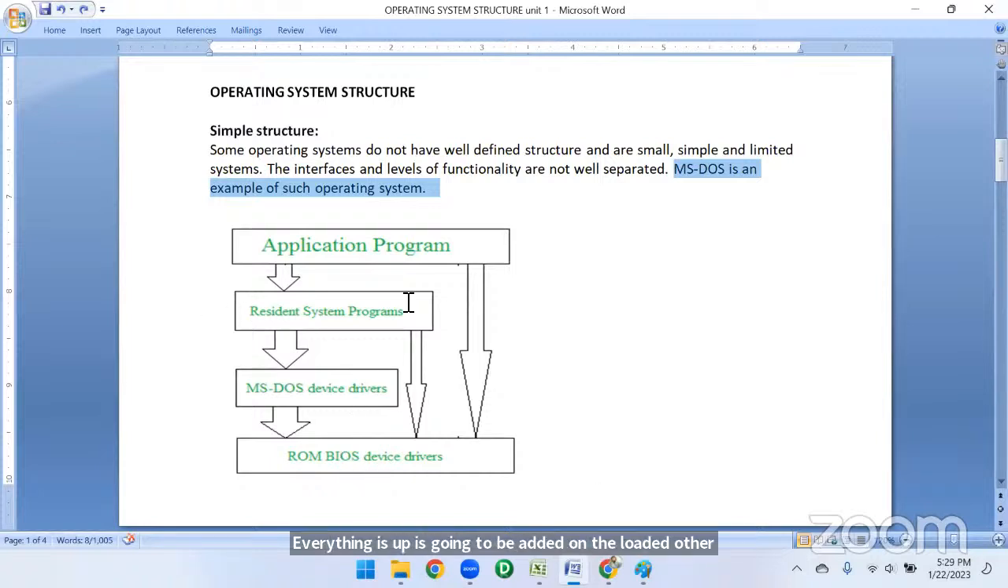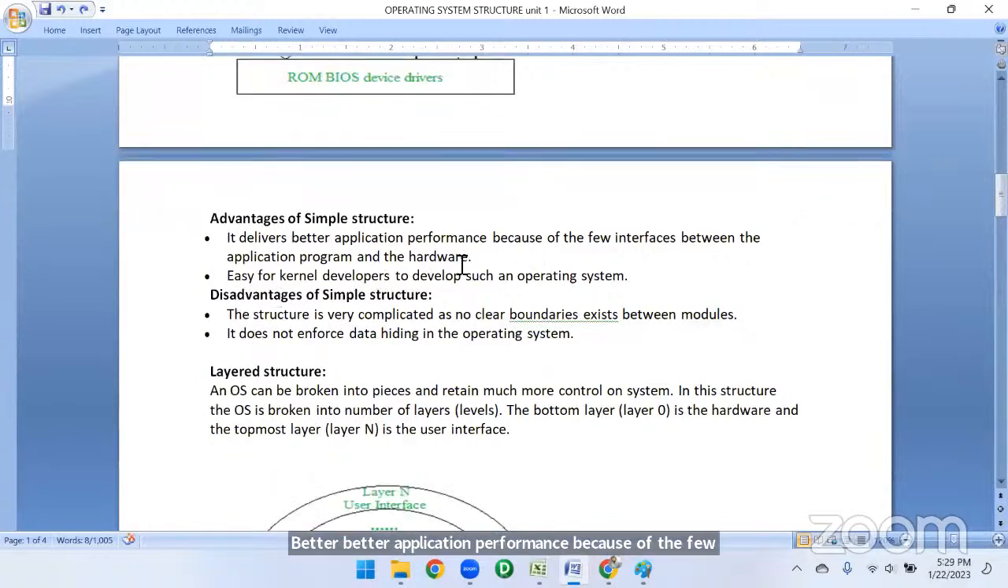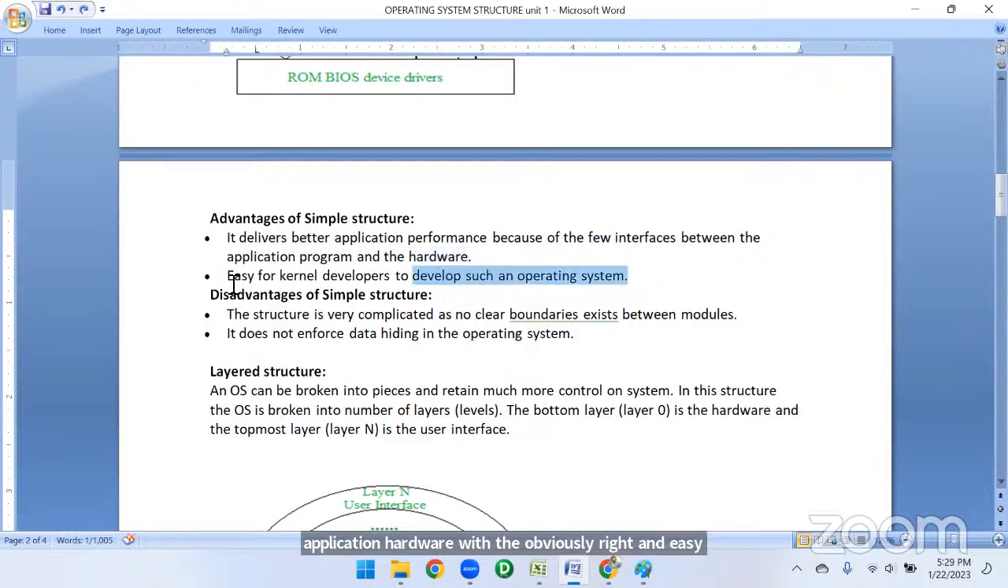Advantage ఏంటంటే ఇక్కడ సిస్టమ్ కి ఈజీగా అర్థం అవుతుంది. ఇట్ డెలివర్స్ బెటర్ అప్లికేషన్ పర్ఫార్మెన్స్ బికాస్ ఆఫ్ ద ఫ్యూ ఇంటర్ఫేసెస్ బిట్వీన్ ద అప్లికేషన్ ప్రోగ్రామ్ అండ్ ద హార్డ్వేర్. ఓకే, ఇది ఏం చేస్తుంది, బెటర్ పర్ఫార్మెన్స్ ని ప్రొవైడ్ చేస్తుంది. వై? Because we don't have a large amount of content in between. Why? Because we are directly working on the BIOS and hardware. We work directly on the hardware from the application. Hardware మీద వర్క్ చేస్తున్నాం, right? And it is easy for the kernel for developing such type of an operating system.